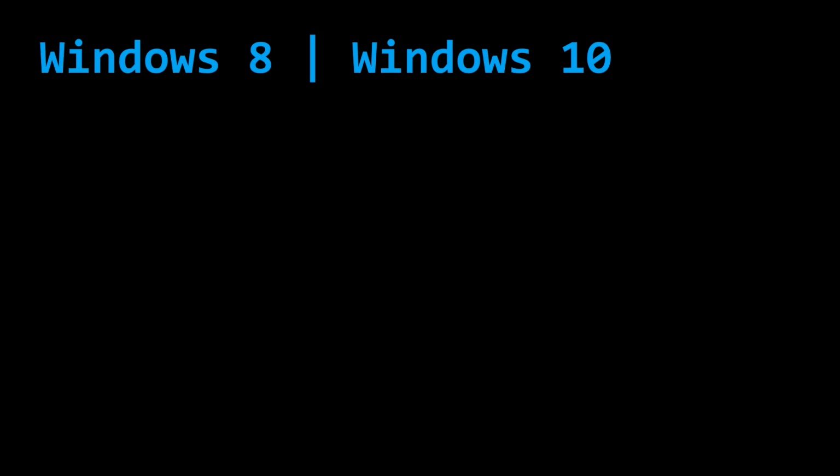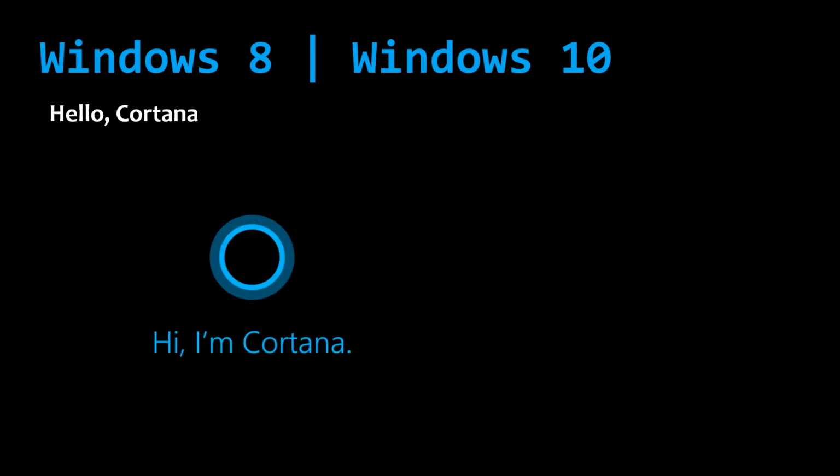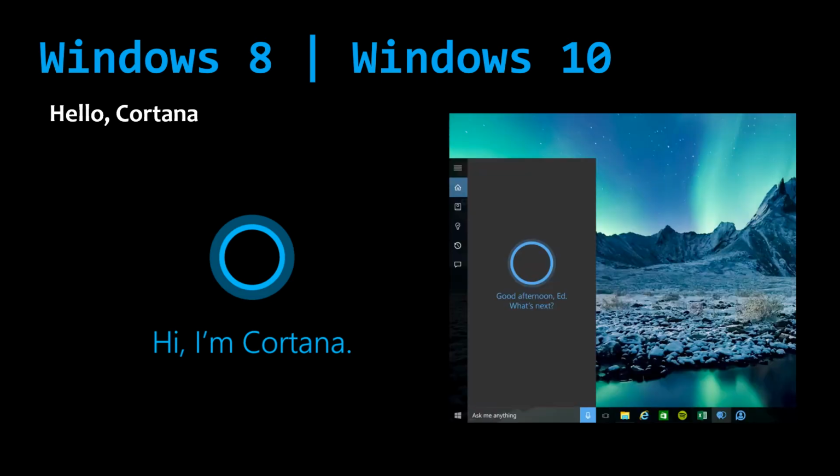Next is Cortana. One of the major differences between 8 and 10 is the inclusion of Cortana, which is basically Windows' version of voice assistant programs like Siri and Alexa. However, Cortana is designed to use data and machine learning techniques to learn your preferences and respond to your needs more accurately and efficiently the more you use it.